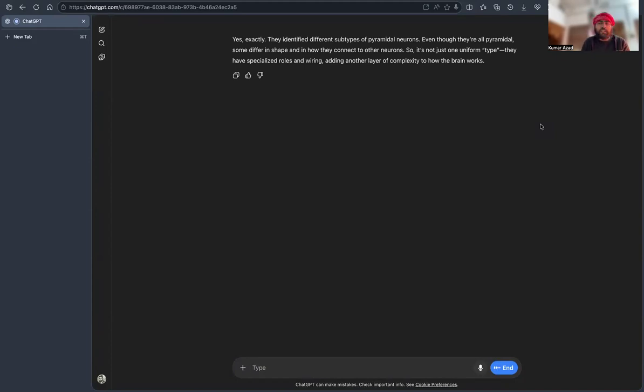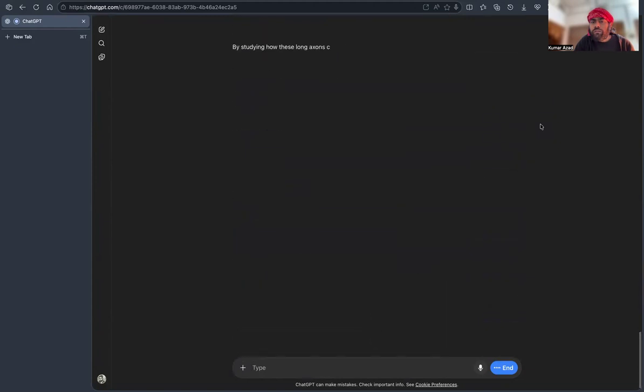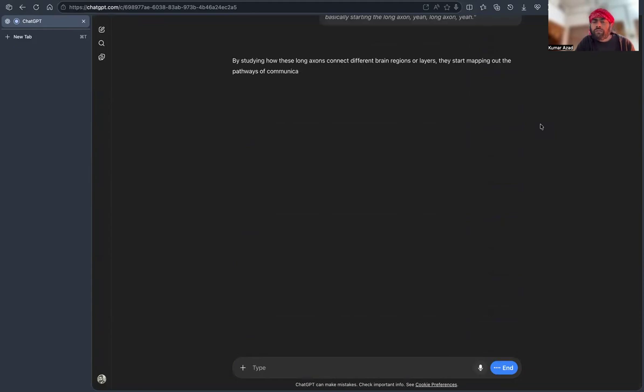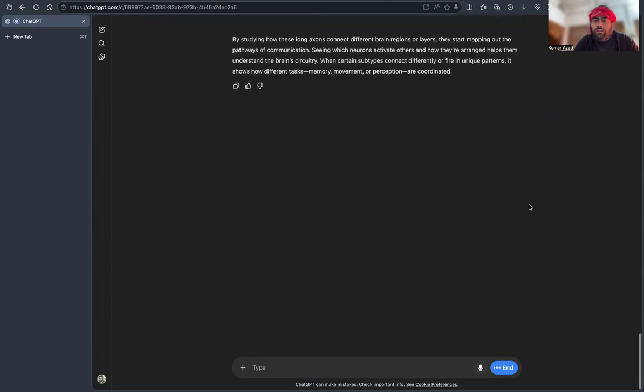So how do they reach conclusions about how the brain works? So basically studying the long axon. Yeah, long axon. By studying how these long axons connect different brain regions or layers, they start mapping out the pathways of communication. Seeing which neurons activate others and how they're arranged helps them understand the brain's circuitry. When certain subtypes connect differently or fire in unique patterns, it shows how different tasks, memory, movement, or perception, are coordinated. So can you make a conclusion of what we discussed?